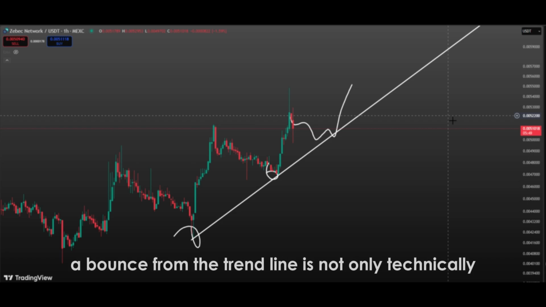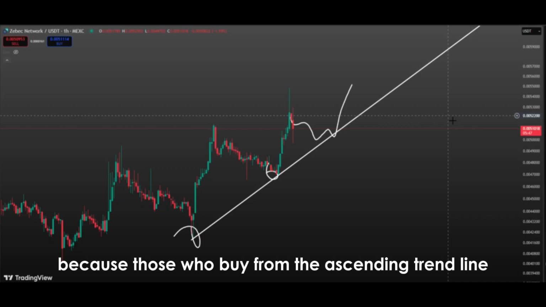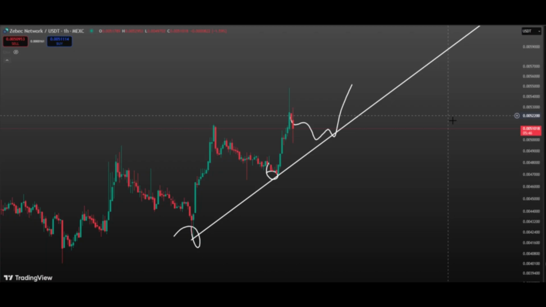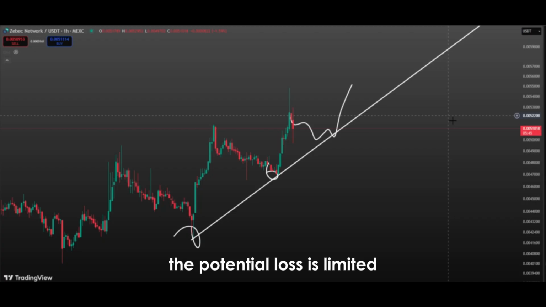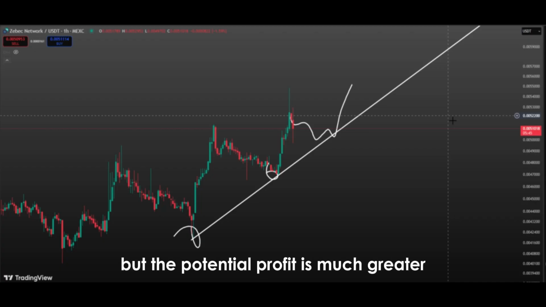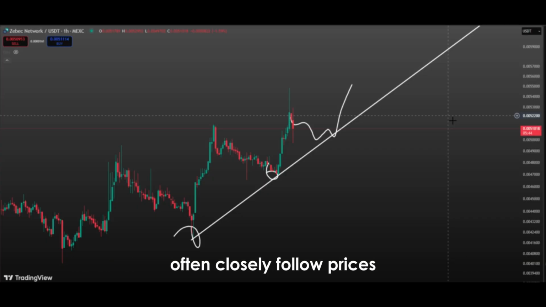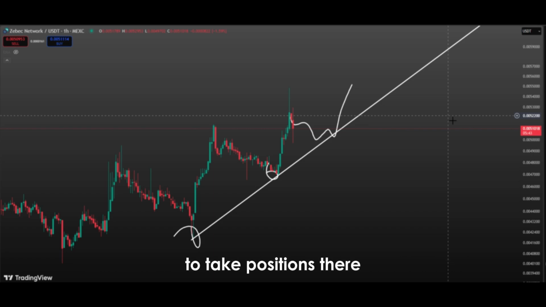In addition, a bounce from the trend line is not only technically significant, but also important in terms of risk management for investors, because those who buy from the ascending trend line can place their stop-loss orders just below it. This creates a low-risk, high-reward trade setup. The potential loss is limited, but the potential profit is much greater. That's why even professional investors and large funds often closely follow prices as they approach trend lines and are not hesitant to take positions there.